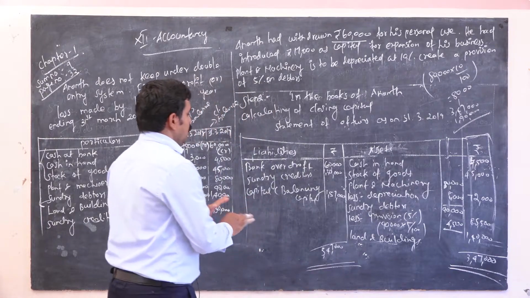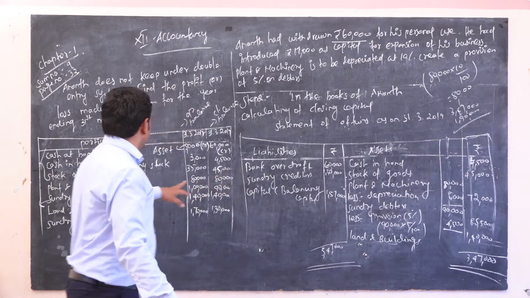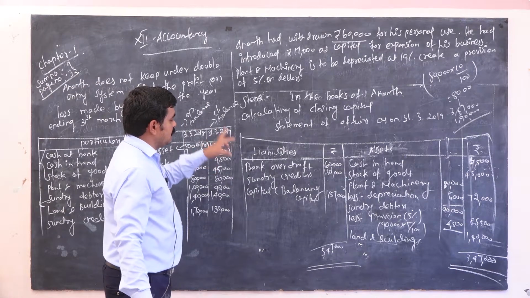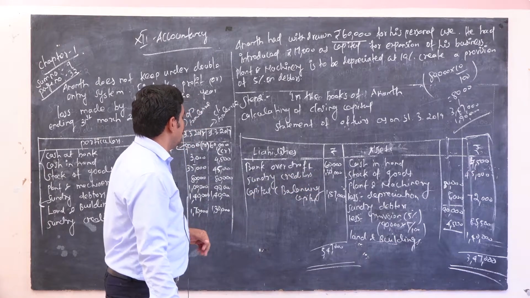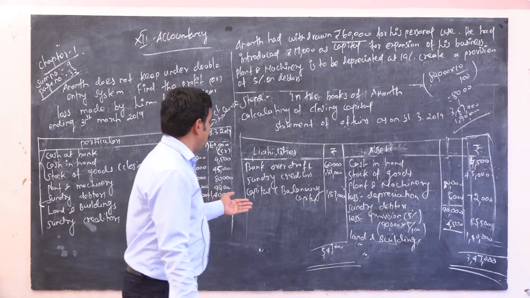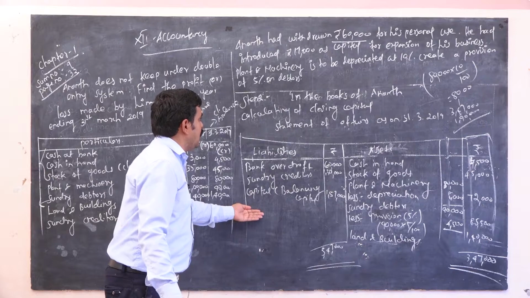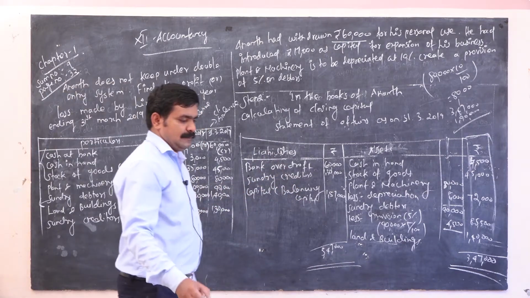So now you completed the problem. So here for bank overdraft, it is bank credit side. So you have to take that, bank overdraft, also on the liability side, 60,000. So sundry creditor 1,30,000. So now you will get the balance amount. So this is called closing capital. The answer is 1,57,000.